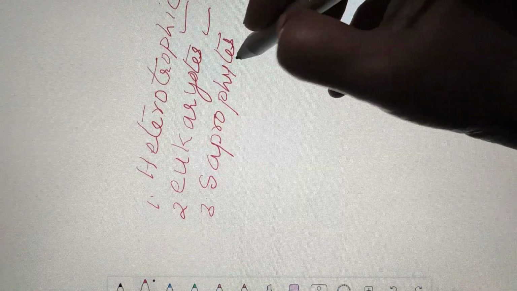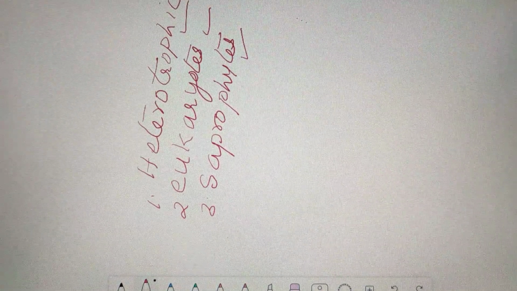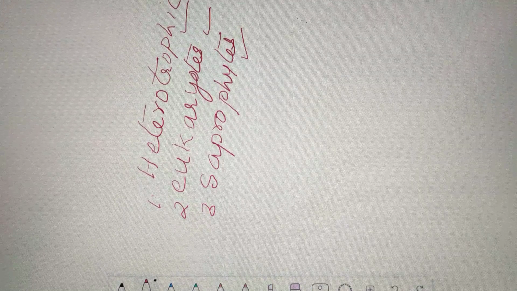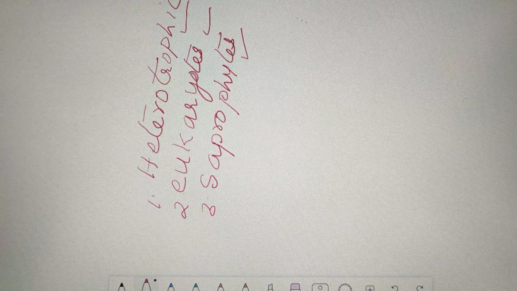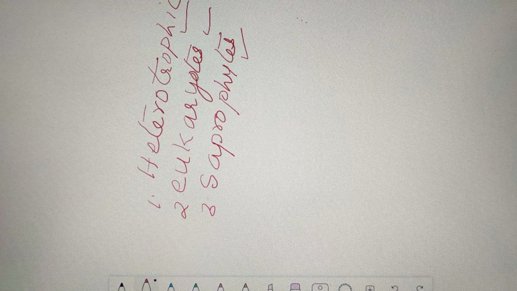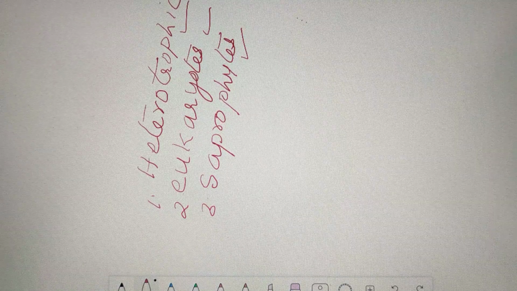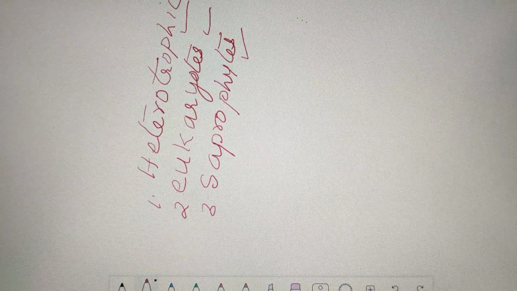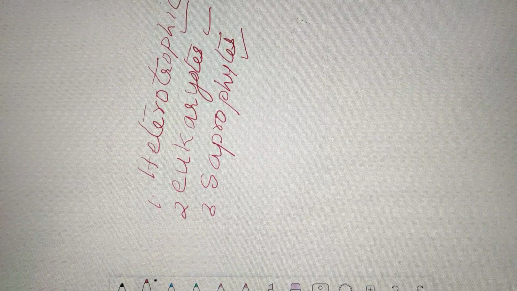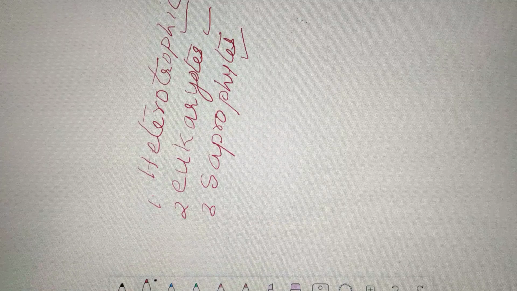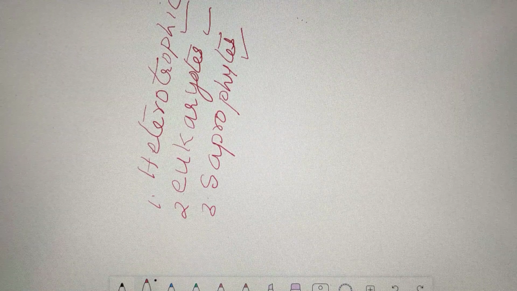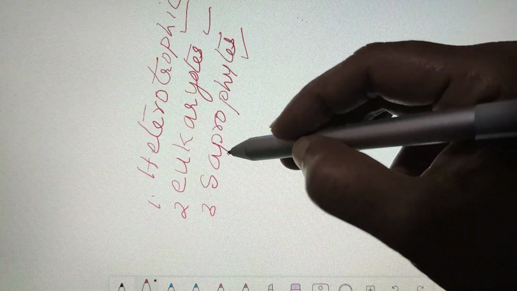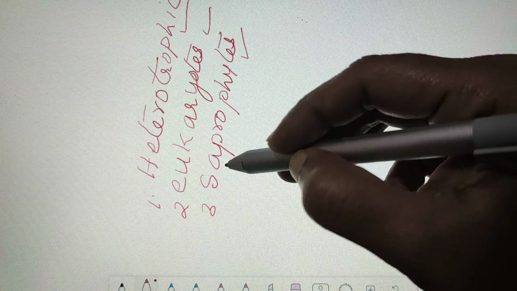And the third characteristic feature is saprophytes, those organisms which feed on organic matter are called saprophytes. These are not true plants because they are not green in color, they do not have chlorophyll, they cannot prepare food by themselves. So they feed on organic matter, that is why they are called saprophytes.